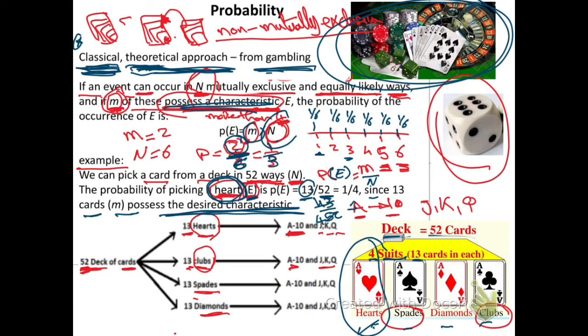So always the probability is the number of favorable outcomes, what we are preferring, how many times it will happen, divided by the total number of possible outcomes. Like the dice, all the possible outcomes are 6, but the favorable may be 2.